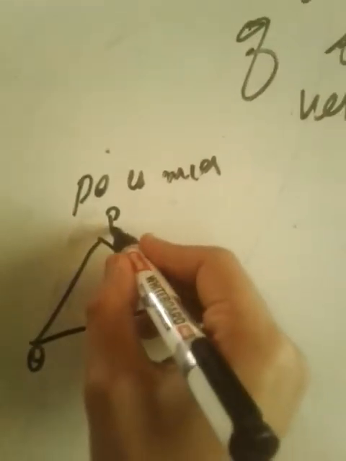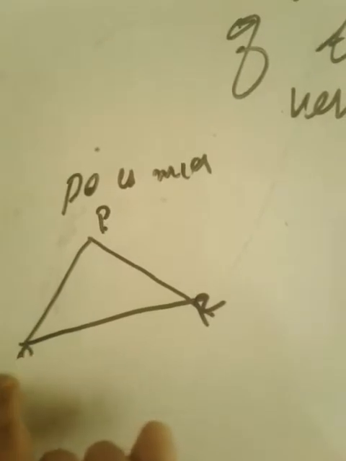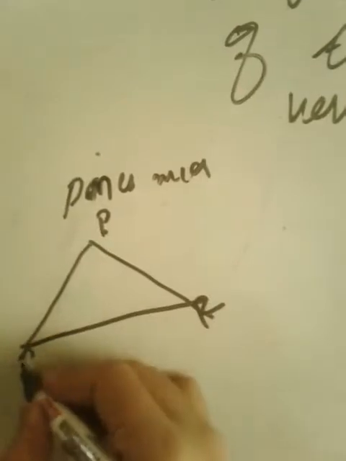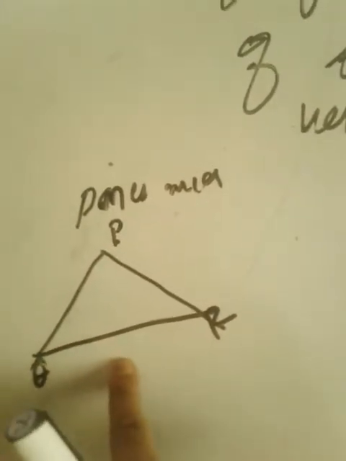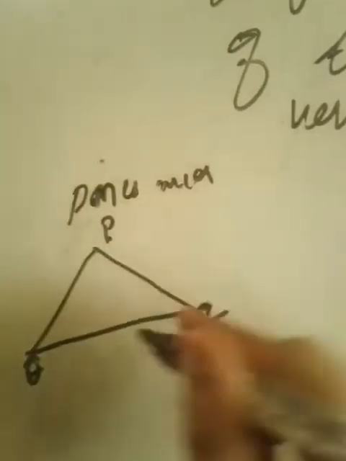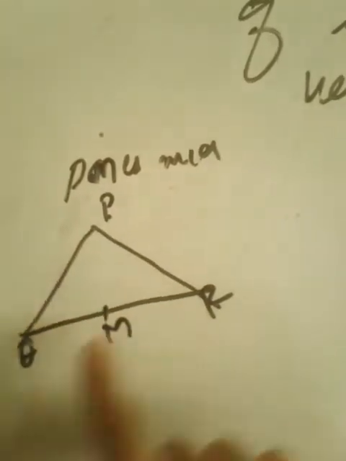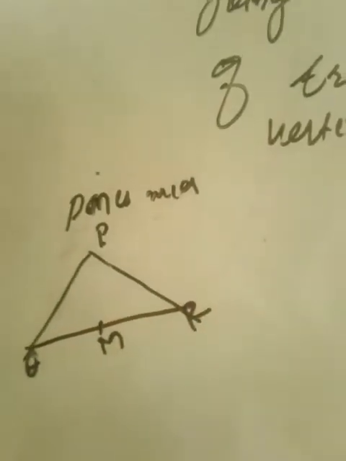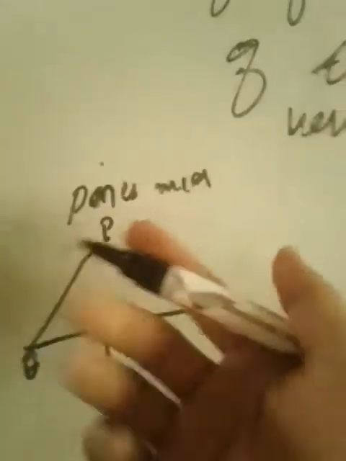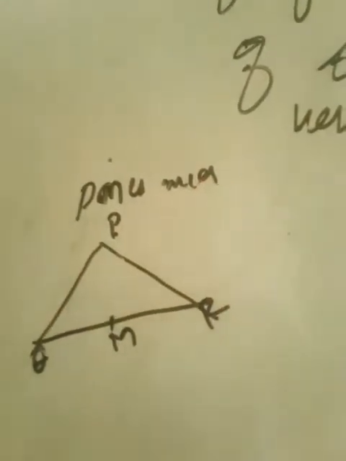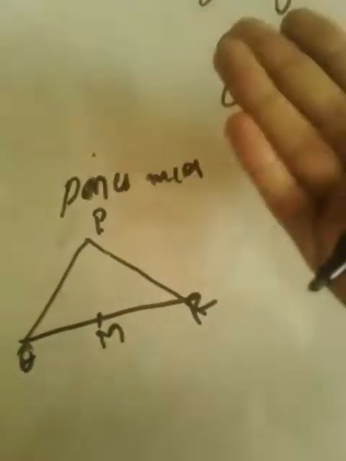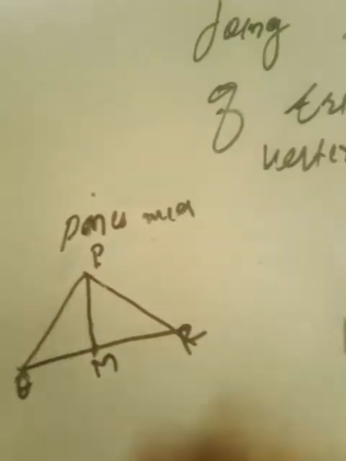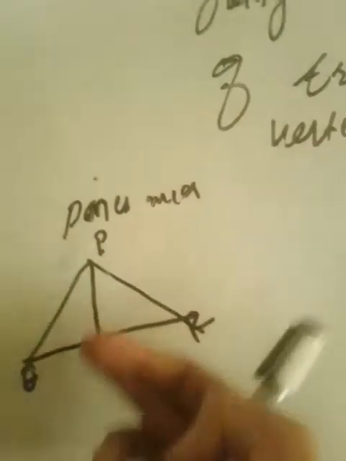If we write P here, then if PM is the median of the triangle PQR, one thing must come immediately to your mind: that M is the midpoint of QR. Why? Because PM is the median. If PM is the median, it is a line segment joining the midpoint of a side of the triangle to its opposite vertex. So M is necessarily the midpoint of QR.